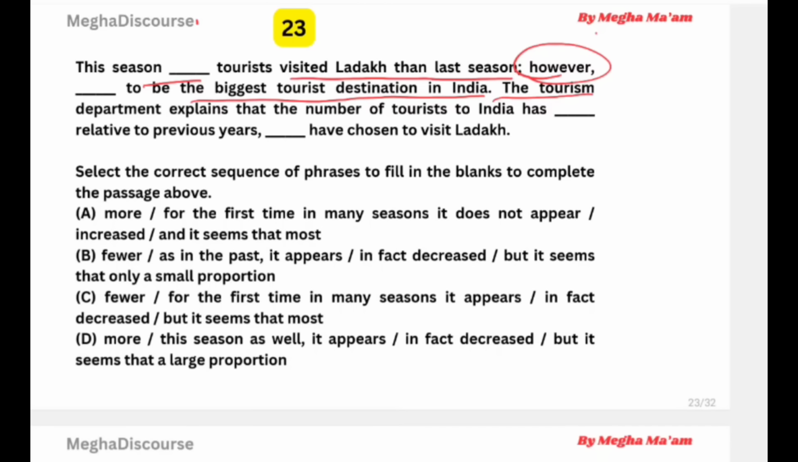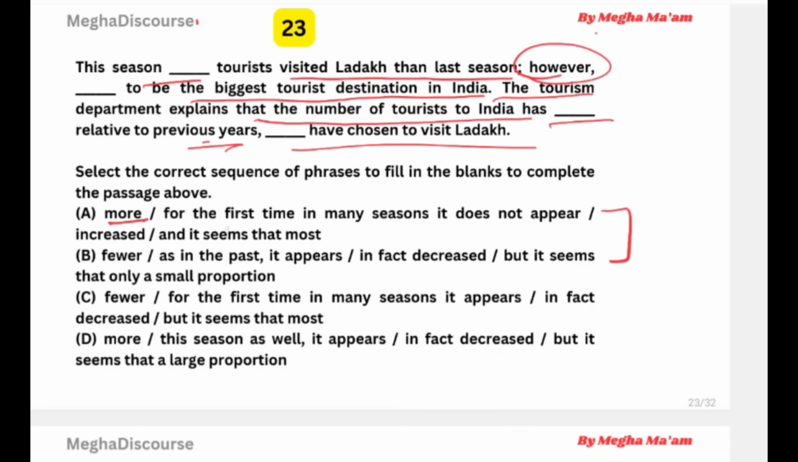The tourism department explains that the number of tourists to India has dash relatively increased भी हो सकते हैं and decreased भी to the previous year. Dash have chosen to visit Ladakh. Okay. Now, this type of question, if you do not know, if you do not have time, then skip that because it is a tricky one. You will get both options are okay, but we have to use logic. In the first option, more. This season more tourists visited Ladakh.